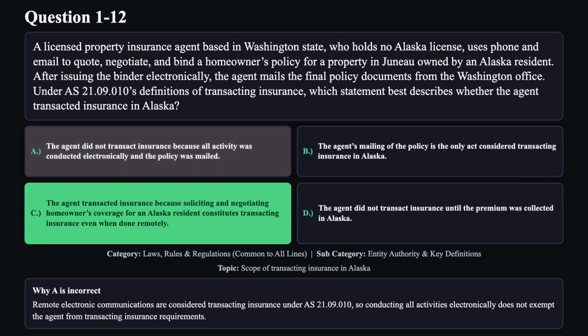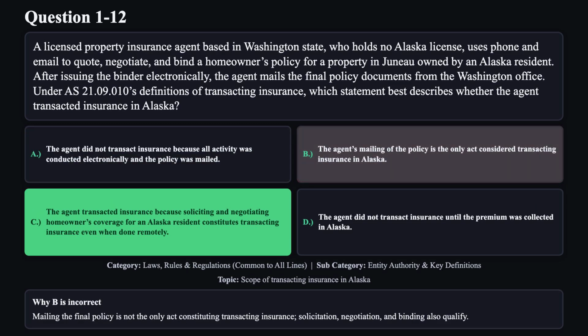Remote electronic communications are considered transacting insurance under AS 21.09. So, conducting all activities electronically does not exempt the agent from transacting insurance requirements. Reason B is not correct. Mailing the final policy is not the only act constituting transacting insurance. Solicitation, negotiation, and binding also qualify.